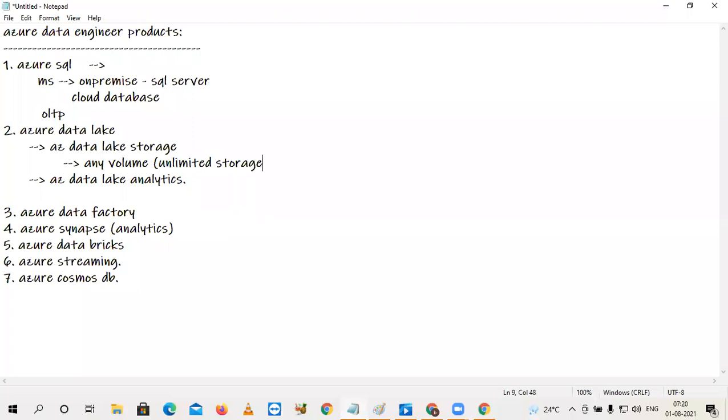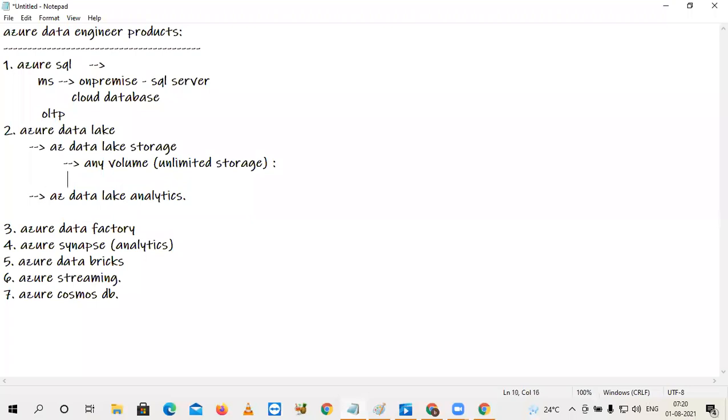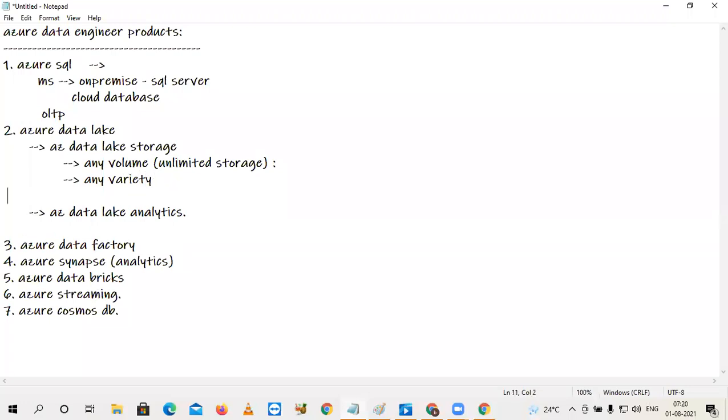And any variety of data also we can store. The second benefit, any variety. The third benefit, any format. What is the difference between variety and format?